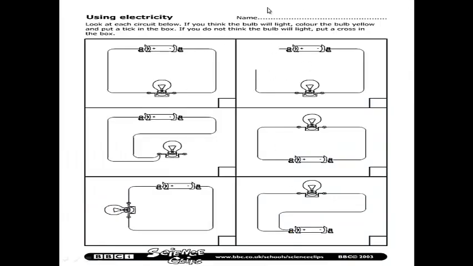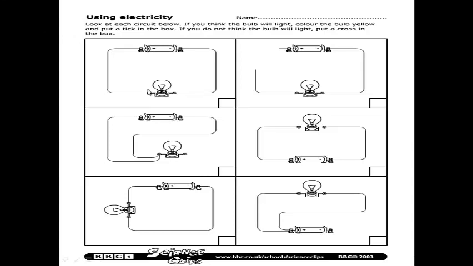Now let's answer the sheet. Using electricity, look at each circuit below. If you think the bulb will light, color the bulb yellow and put a tick in the box. If you do not think the bulb will light, put a cross in the box.